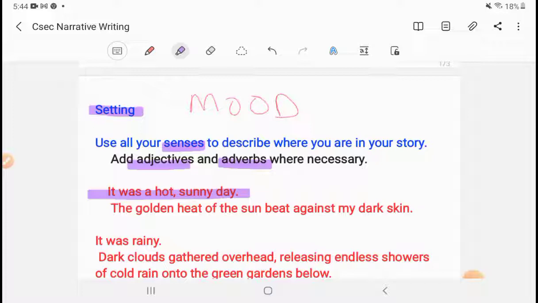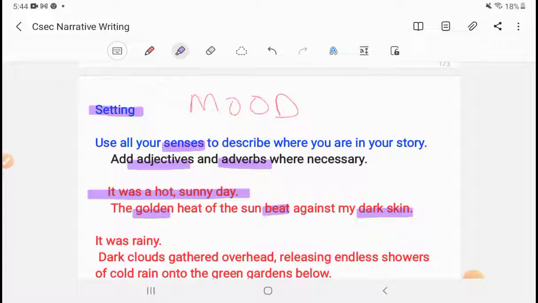It's a very basic sentence. It sounds like the sentence that a primary school child would write. So we want to bring that to life. Okay? And there's nothing wrong with having a thought like what a primary school child would have, but you need to elevate it. So instead of a hot sunny day, we are going to put some adjectives in here to create a setting. So we have: the golden heat of the sun beat against my dark skin.